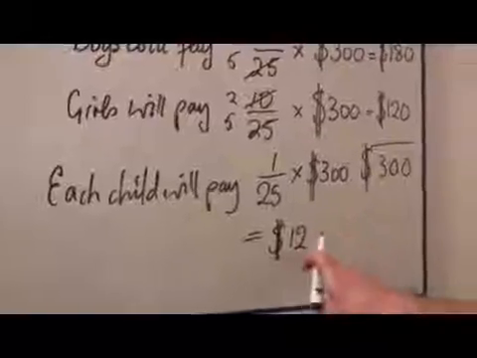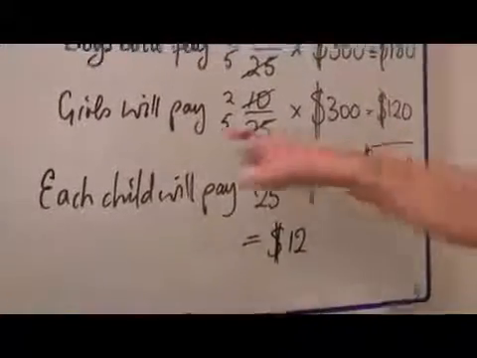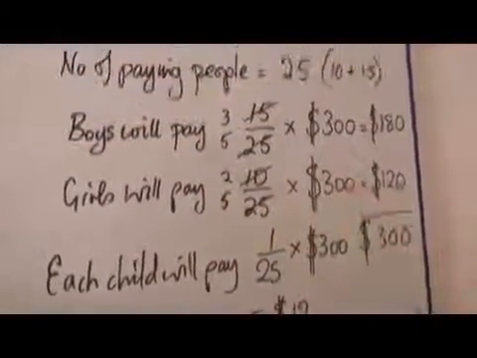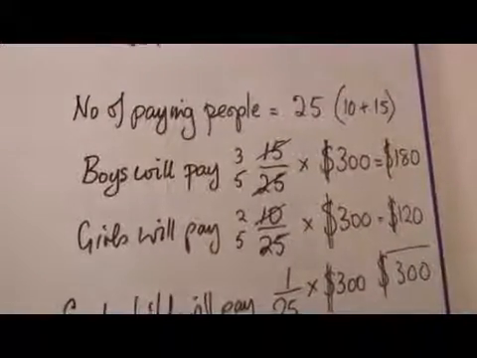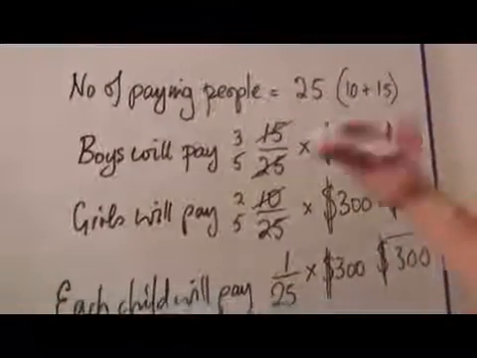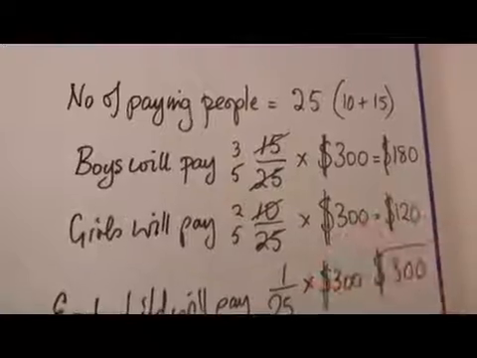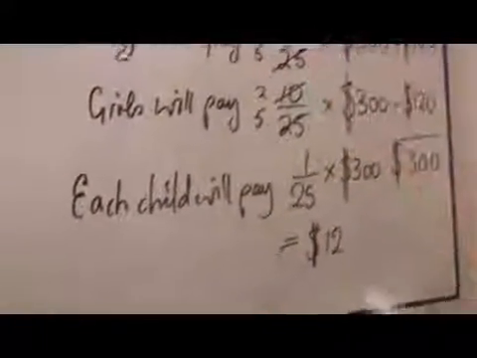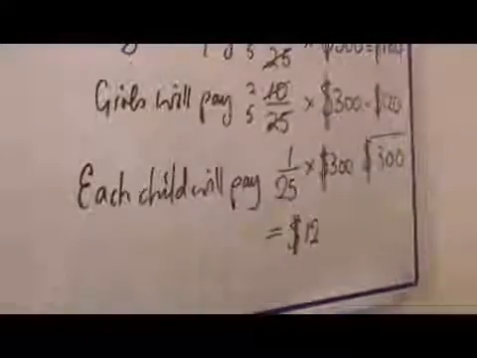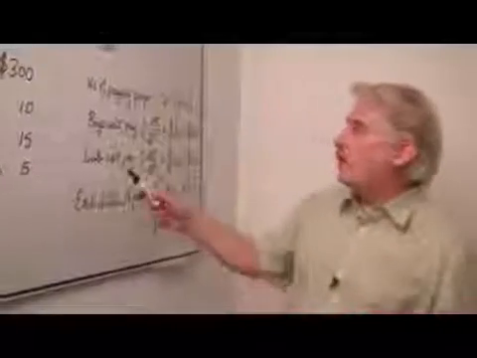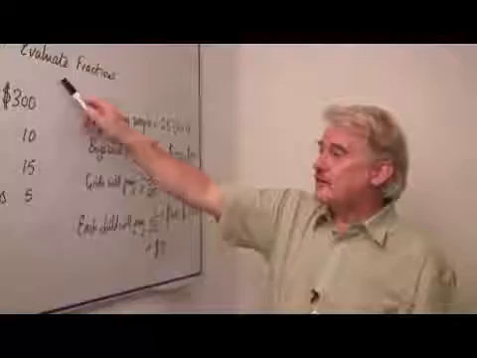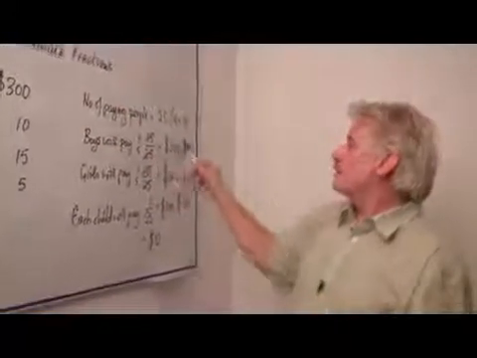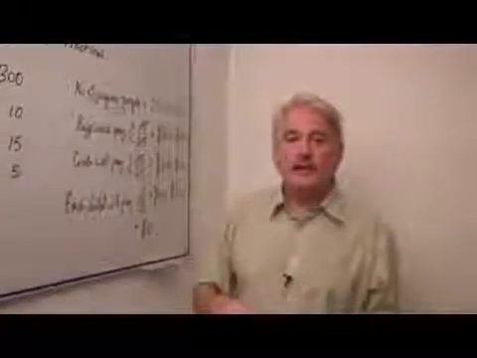So whilst each pays $12, the girl will have to go around and collect $12 from each of her friends. The boy will have to collect $12 from each of his friends, and they will then pay to the teacher for the cost of the trip, the $300. So this is how we can use fractions to evaluate the amount of money each would have to pay on the trip.